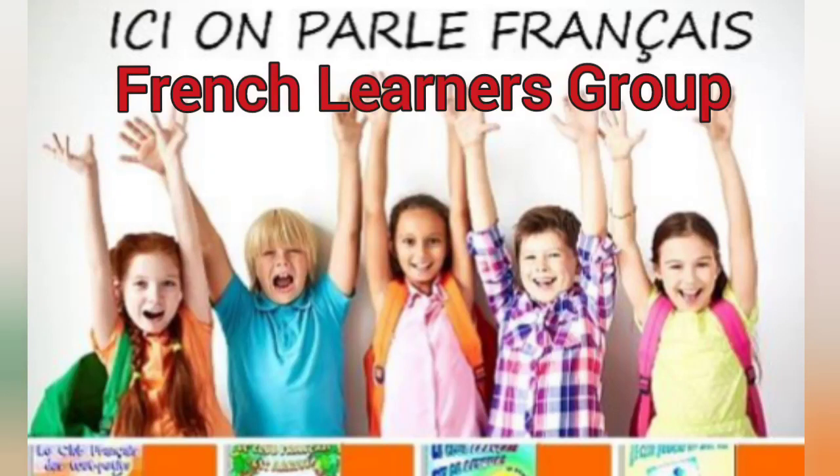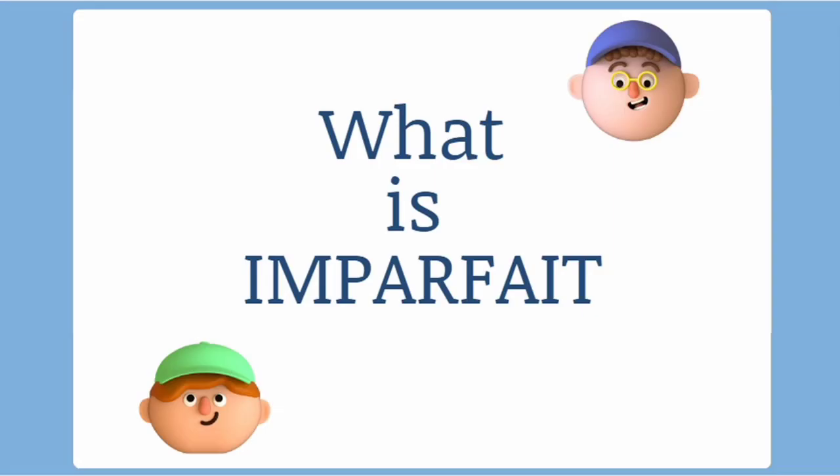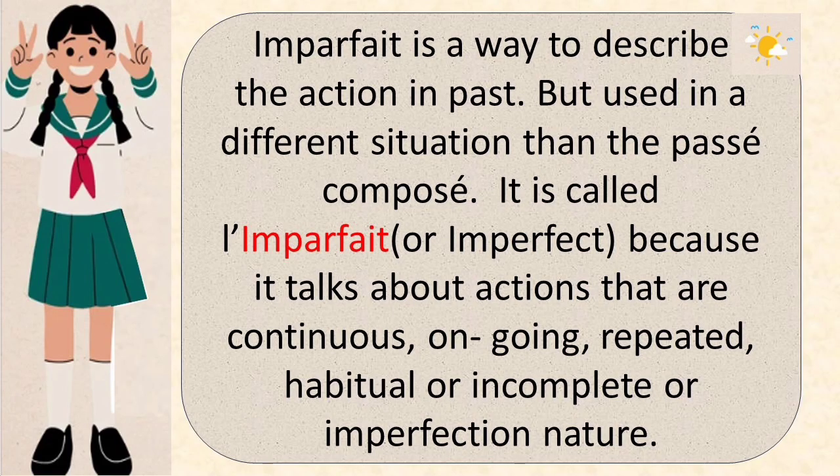Today we are going to learn Imparfait. What is Imparfait? Imparfait is one kind of the past tense. It's a way to describe the action in the past, but used in a different situation than the passé composé. It's called l'imparfait because it talks about actions that are continuous, ongoing, repeated, habitual, incomplete or imperfect in nature in the past.